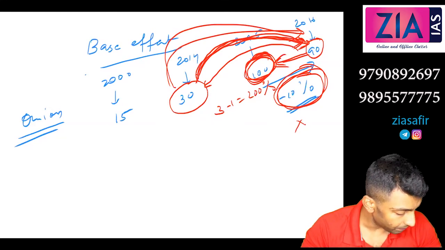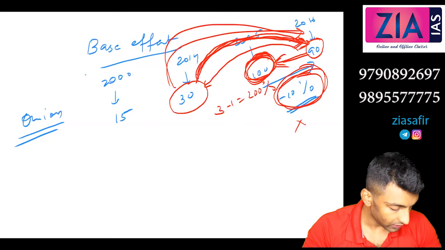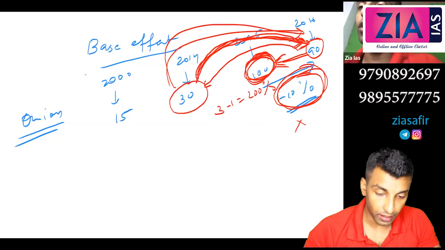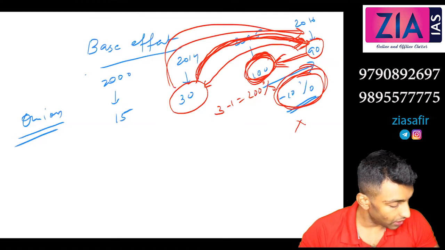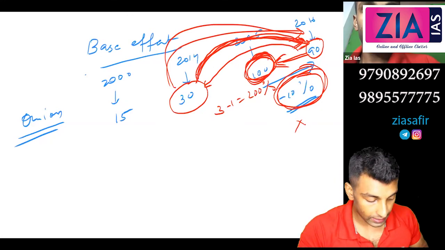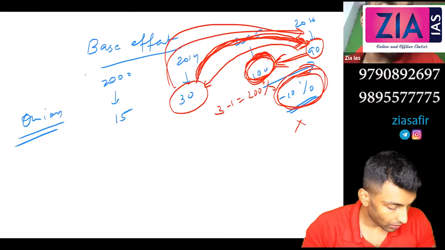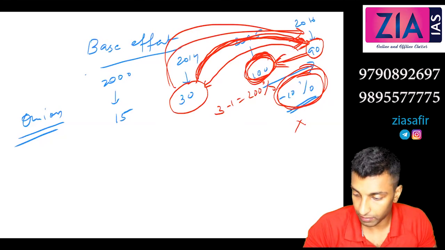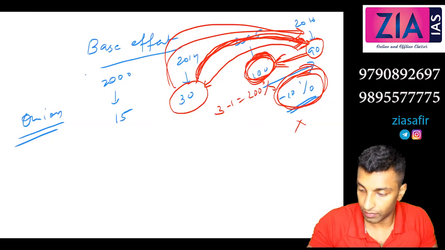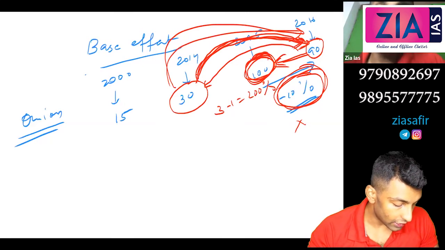So you can write one line over there. It refers to distortion in growth of a variable due to its extreme value during the corresponding period of previous year.